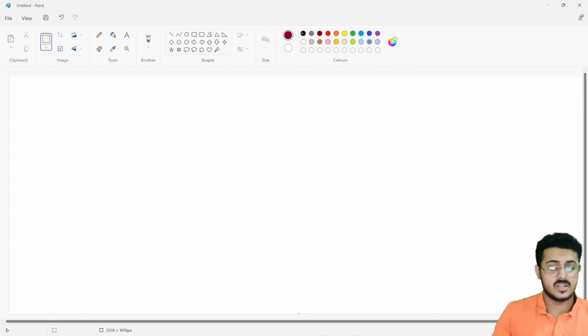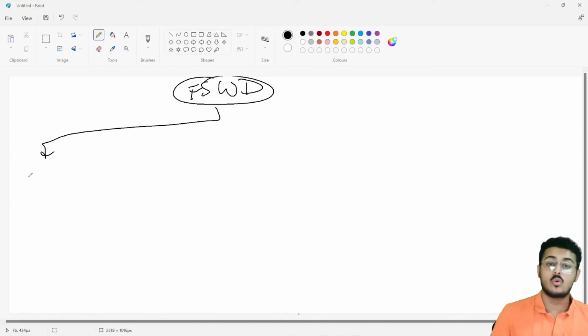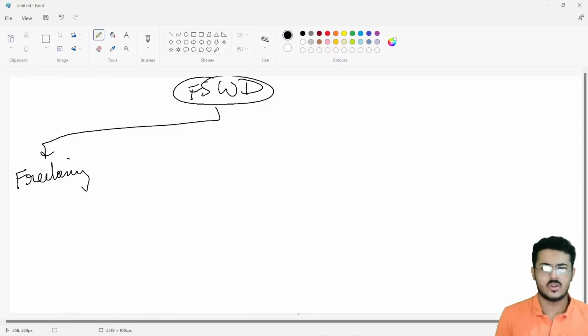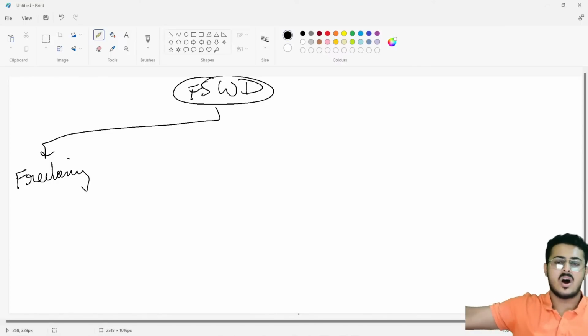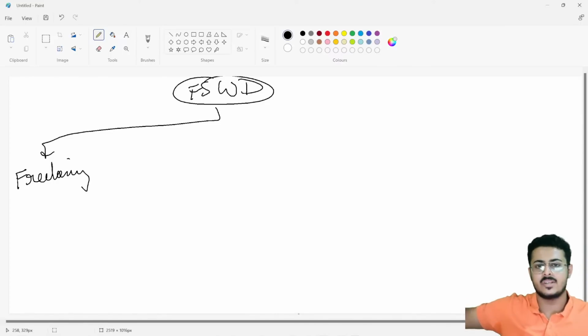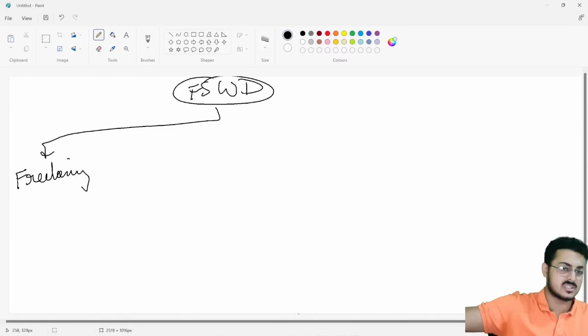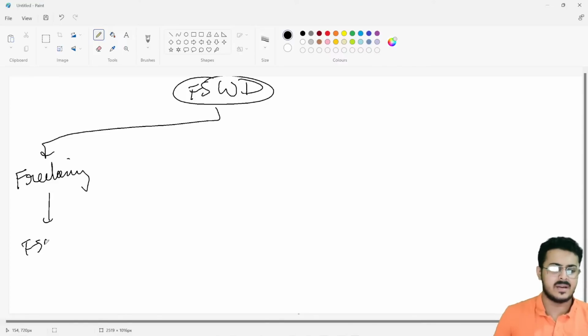So if you try to understand, in full stack web development you have two career pathways. The first one is freelancing, where you are working on your own. You are either working on your own startup, or you are getting some clients on Fiverr or Freelancer and making projects for that person. That is called freelancing. For this, you only need to know full stack web development, and that is more than sufficient. You don't need to know anything else.